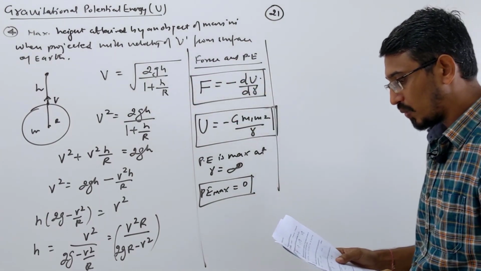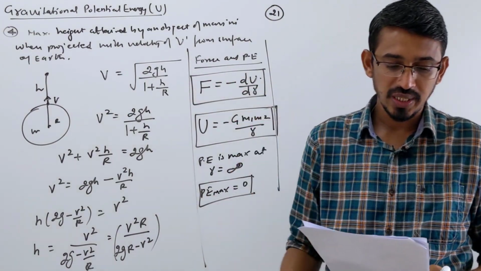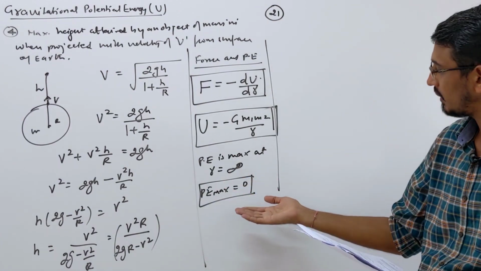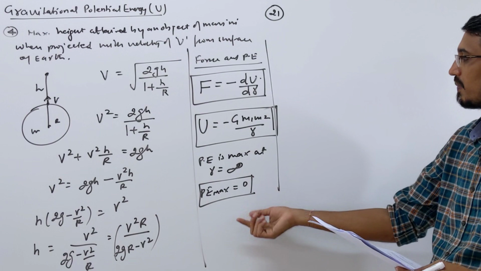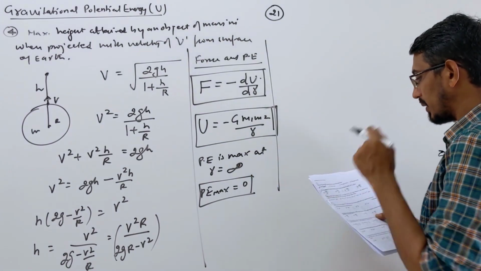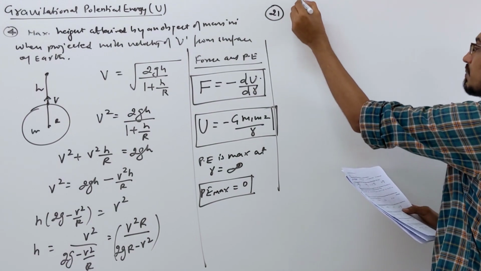Problem 22 says that the potential energy due to the gravitational field of earth will be maximum... This I have already done here. The potential energy is maximum at infinity, and the maximum value of potential energy is simply 0. So the answer to 22 is the first option.